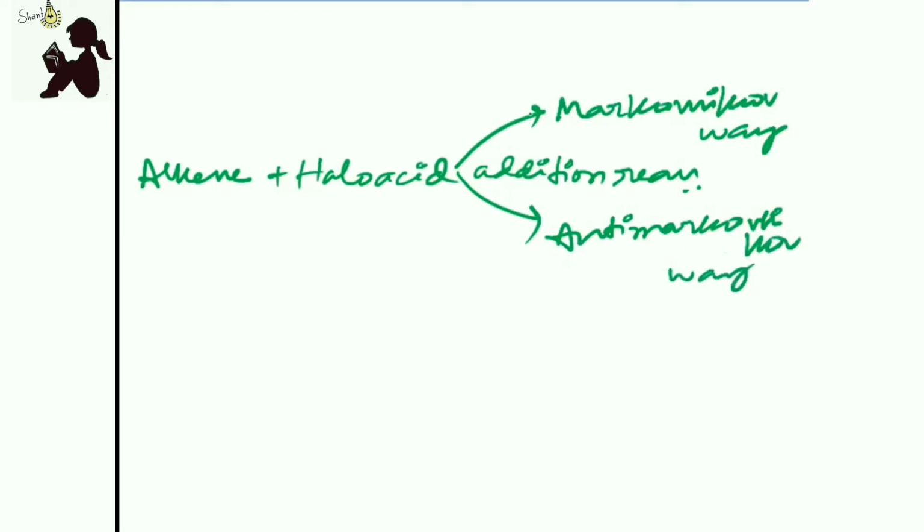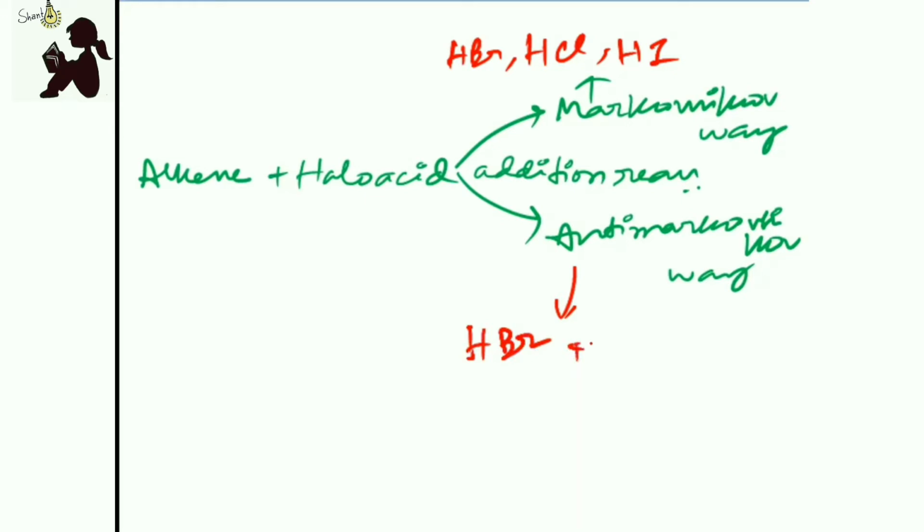Now, in Markovnikov way, we will get HBr, HCl, HI, like these halo acids. But in anti-Markovnikov, what we get is only and only HBr plus C6H5COOH as a solvent.